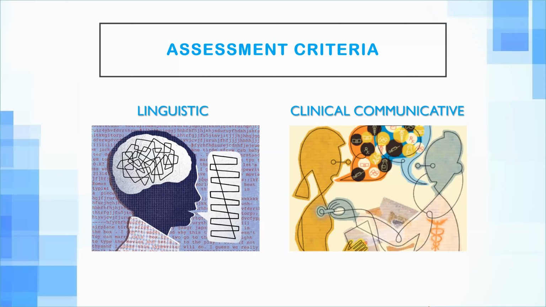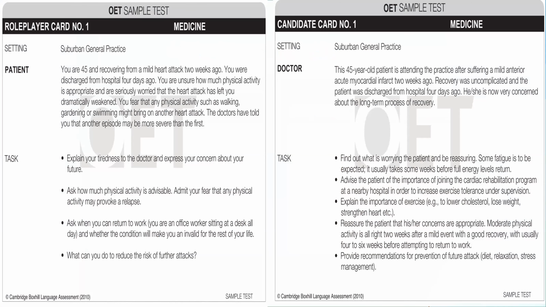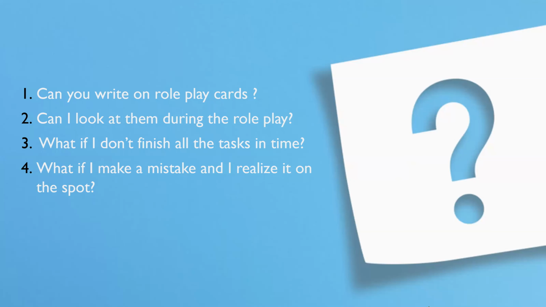So here, for example, the first part of the task: find out what is worrying the patient and be reassuring. If you want to highlight or underline any part of this task, you can do it. So the second question usually is, can I look at them during the role play? Yes, you can.